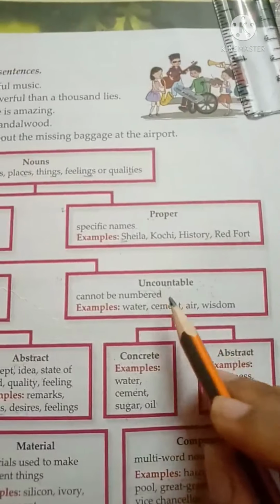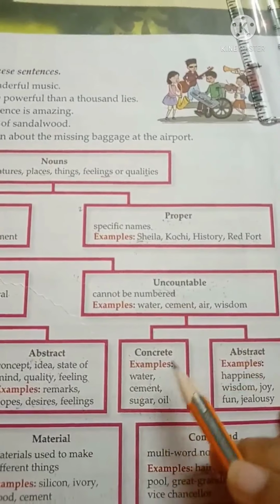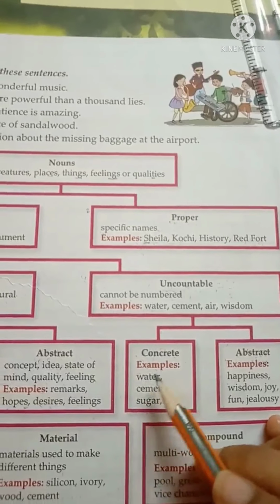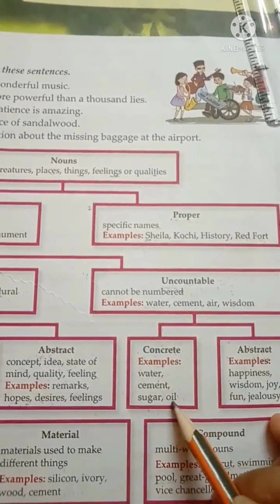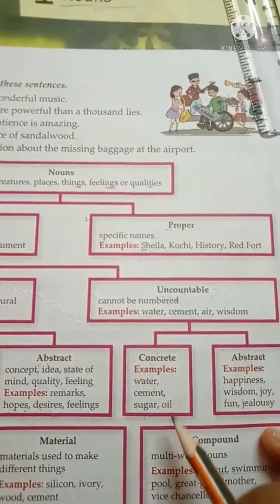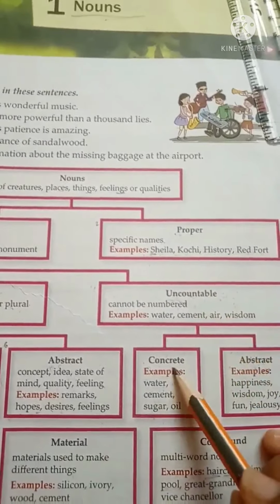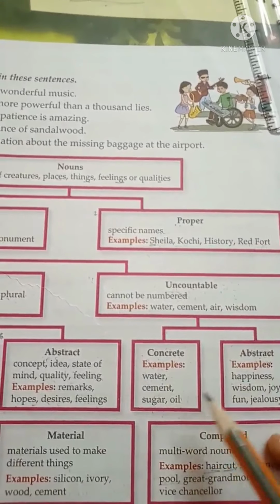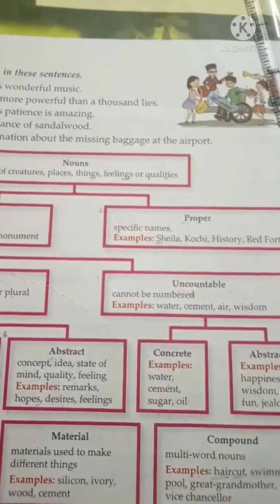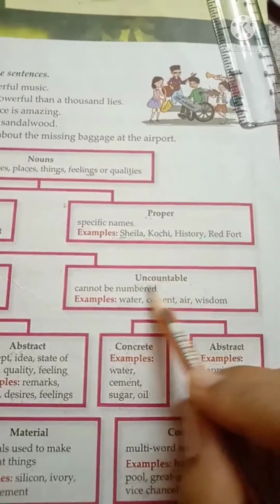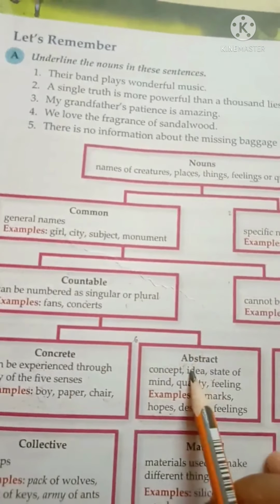But in the case of uncountable concrete nouns, we cannot count them. It is not possible for us to count water or oil or sugar or cement. So, uncountable concrete nouns cannot be counted. That's why they don't have plural forms as well. Now we will find out the difference between uncountable abstract nouns and countable abstract nouns.